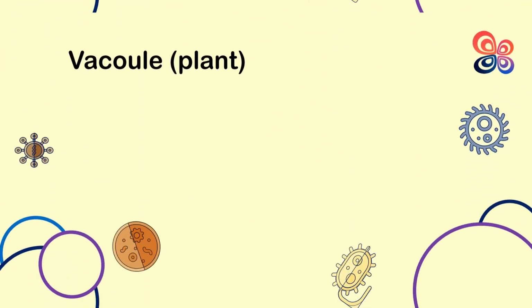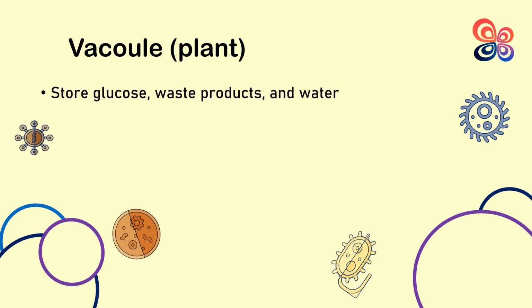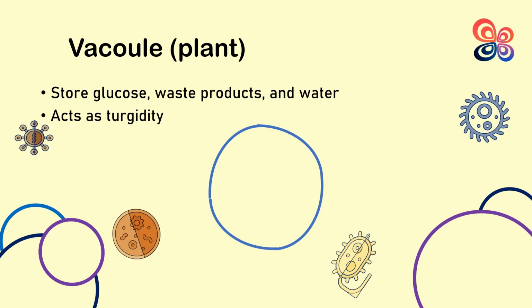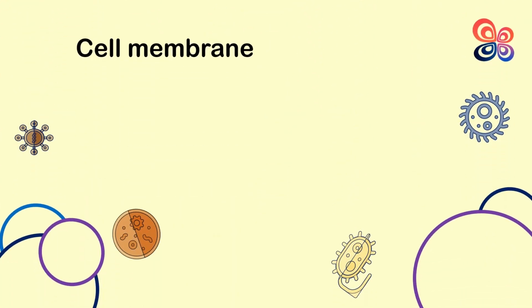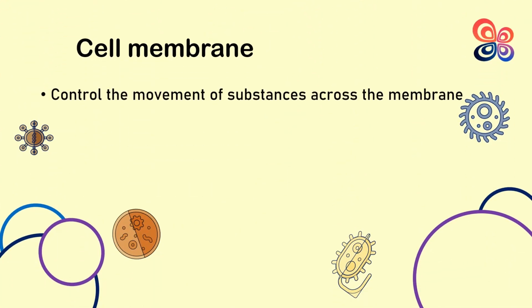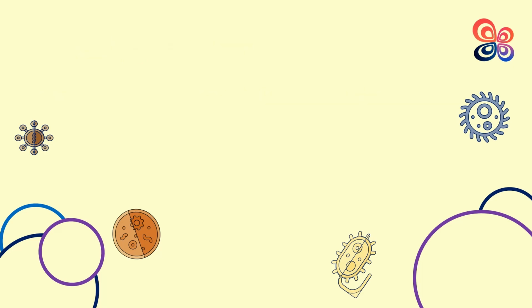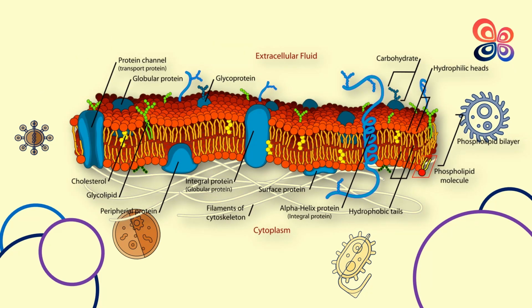A membrane-bound organelle called the vacuole is present in eukaryotic cells. Vacuoles are fluid-filled sacs that are typically larger than other organelles. They provide a number of crucial functions in the cell, including preserving turgor pressure, storing nutrients and waste products, and assisting in intracellular digestion. The cell membrane, which encloses the cell and separates its interior from the external environment, is a thin, flexible barrier. It controls the flow of materials into and out of the cell and is made up of a double layer of lipids and proteins.